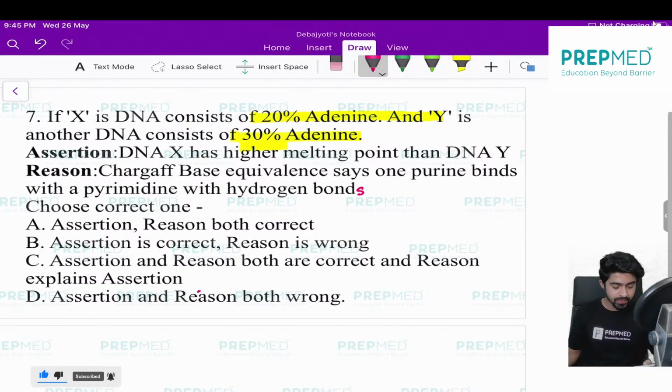So you just let me know, what is your answer? Option A is assertion and reason both are correct. B is assertion is correct, reason is wrong. C is assertion and reason both are correct, and the reason also explains the assertion. And D is assertion and reason both are wrong. Now let me know what's the correct answer.